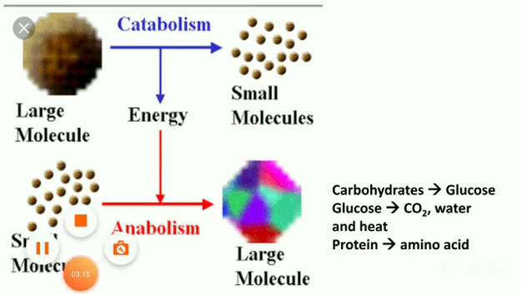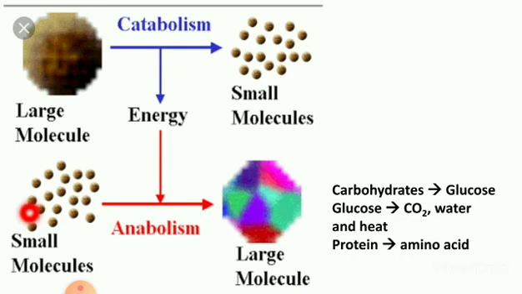This energy release provides fuel for anabolism, heats the body, and enables the muscles to contract and the body to move. This is the large molecule. This large molecule releases energy and breaks down into small molecules. This process is nothing but catabolism.